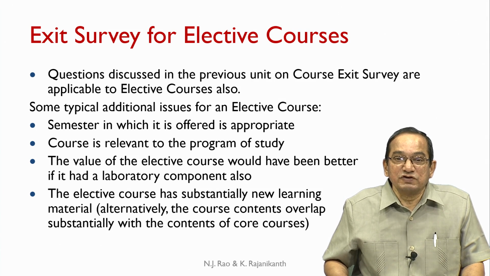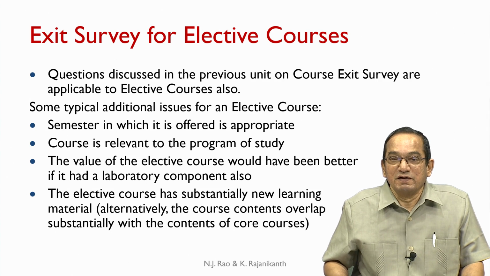The elective course has substantially new learning material compared to what was available in the core courses. The same information can be obtained through an alternative question. We can ask, the course contents overlap substantially with the contents of the core courses.